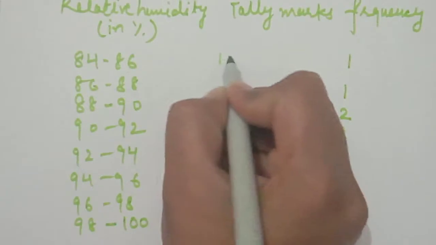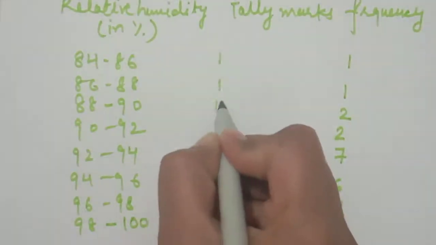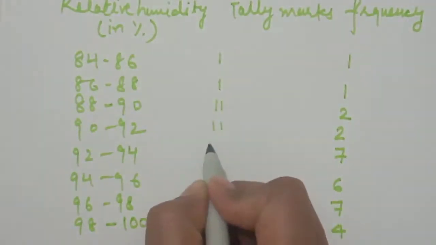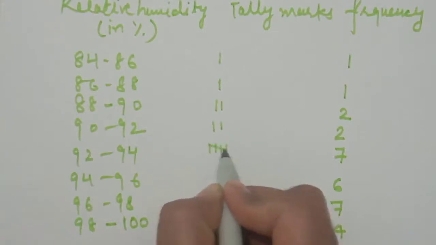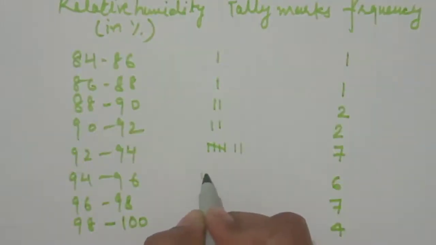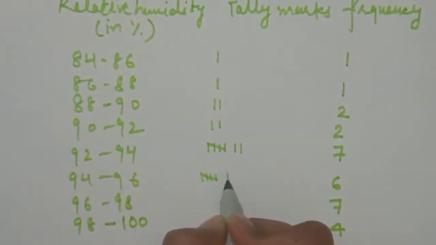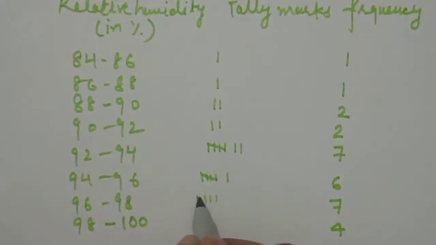And the tally marks: 1, 1, 1, 2, 1, 2, 1 2 3 4 5 6 7, 1 2 3 4 5 6, 1 2 3 4 5 6 7, 1 2 3 4.